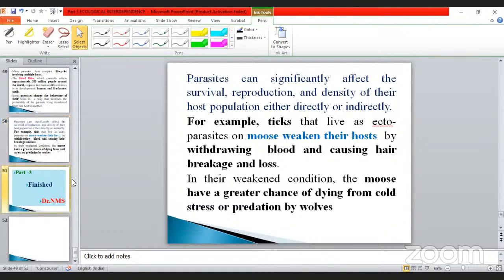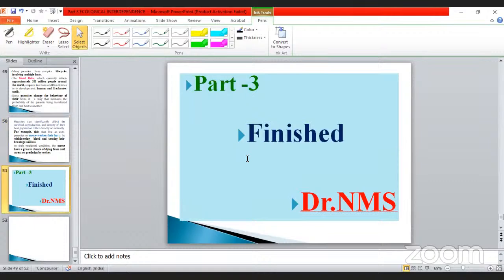Okay, so that's all about this part, my dear. The third part is finished. We'll see the remaining things in the next classes, my dear.